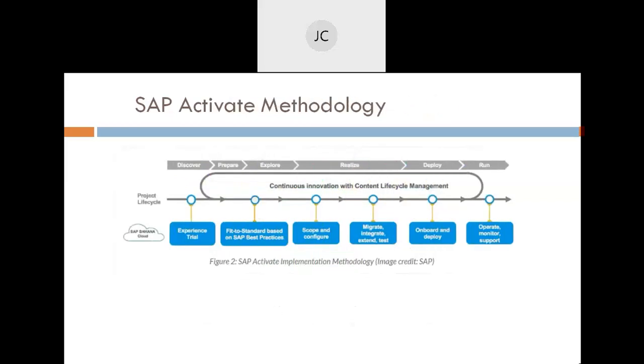Process-wise, theoretically, they have the same steps. But what Activate methodology has extra, which is good for project implementation, is continuous content lifecycle management with innovation.